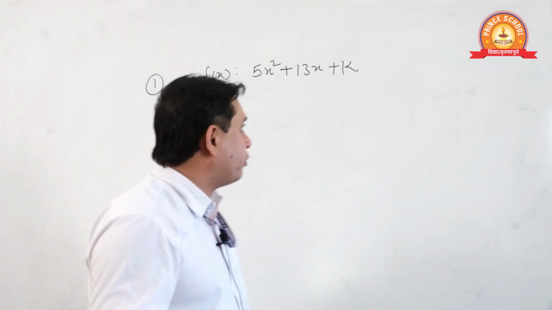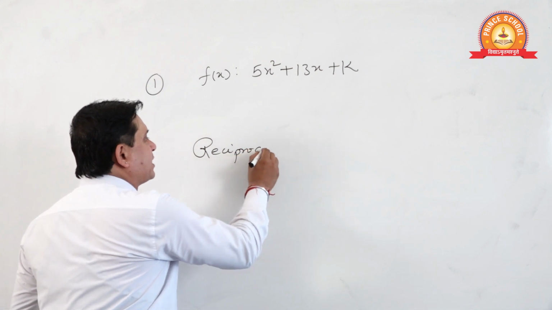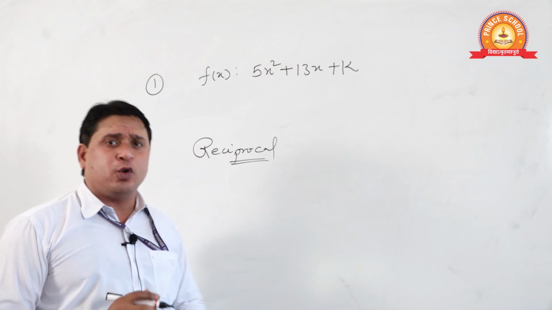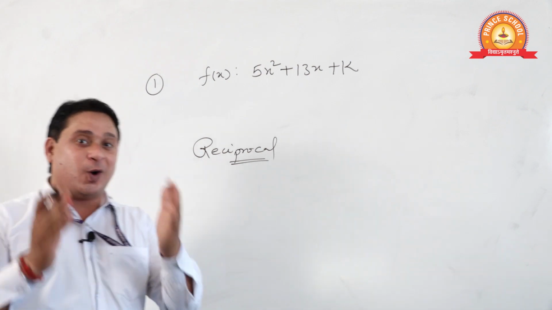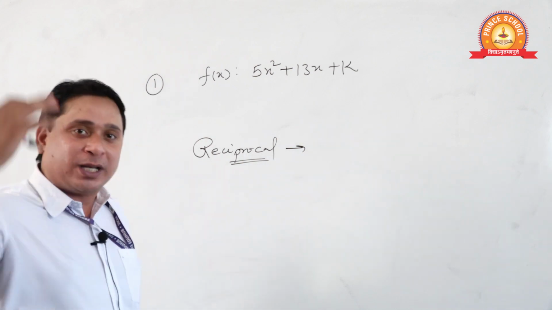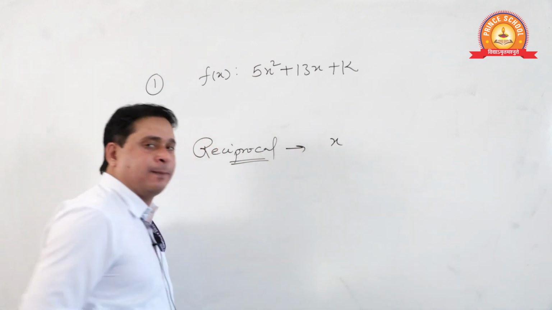Do you know what the term reciprocal is? I think you are all aware of this term because you are in 10th class. But let me remind the students who are not aware of this. See, suppose there is a number x.